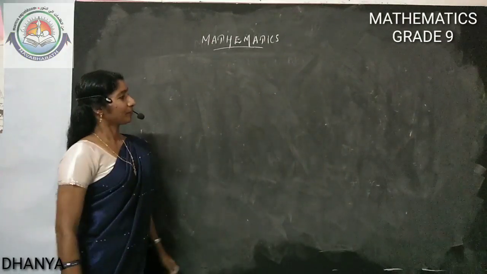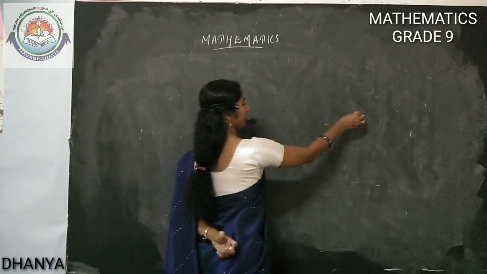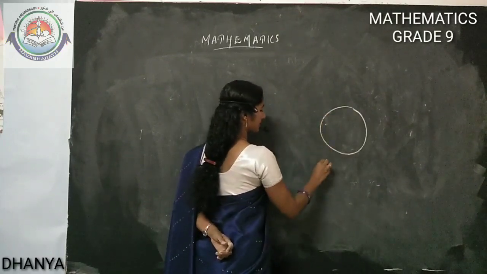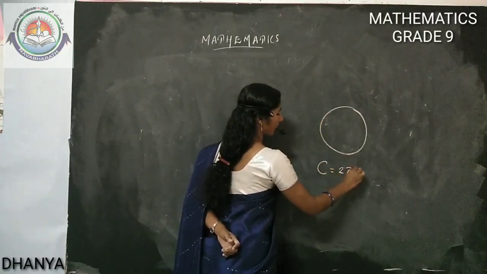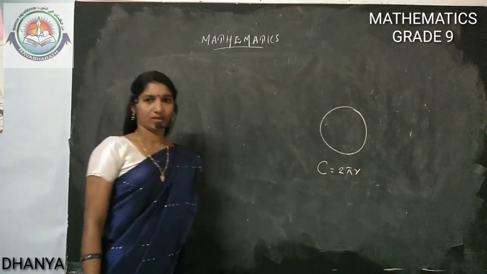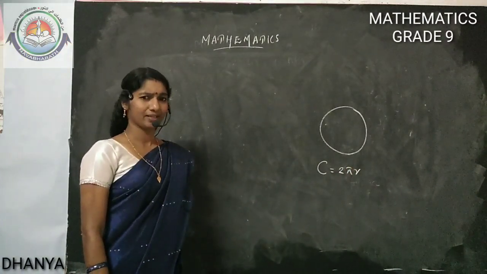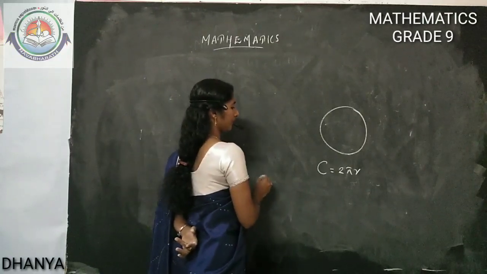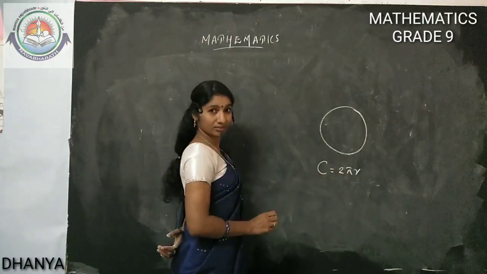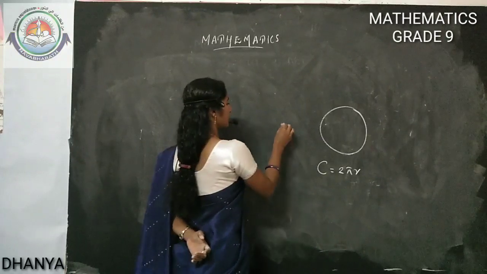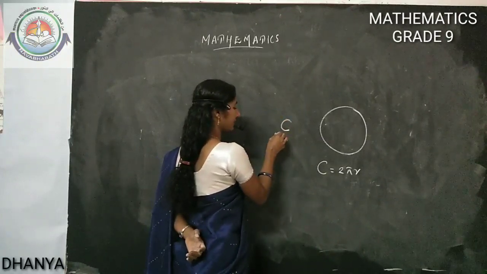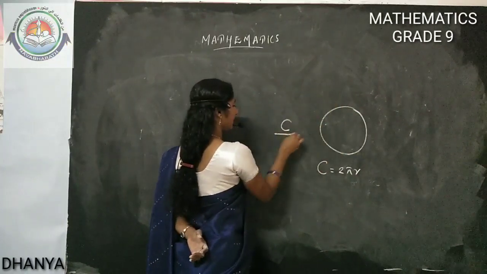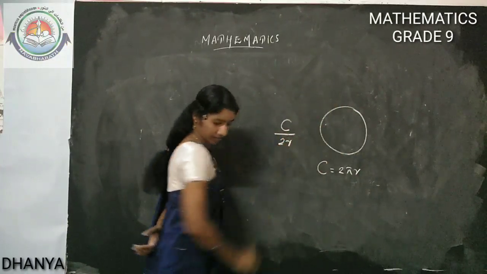And see, in a circle, we studied that the circumference is equal to 2 pi r. How did we get this pi? Pi means the circumference of the circle, the perimeter of the circle, divided by 2r.